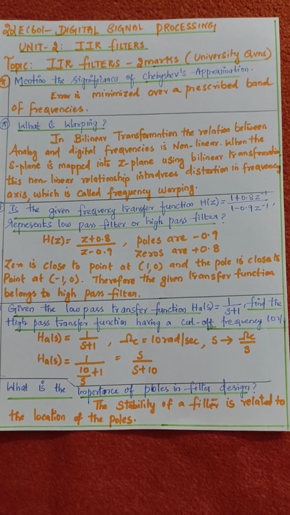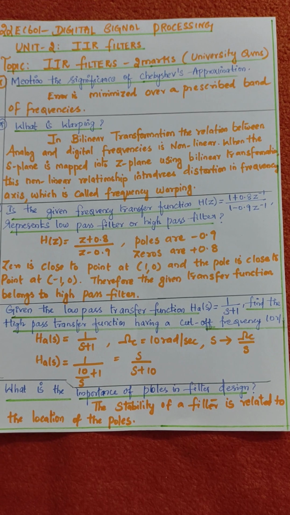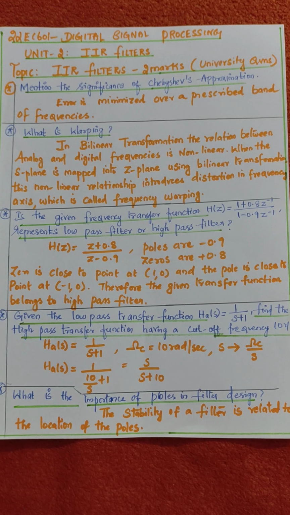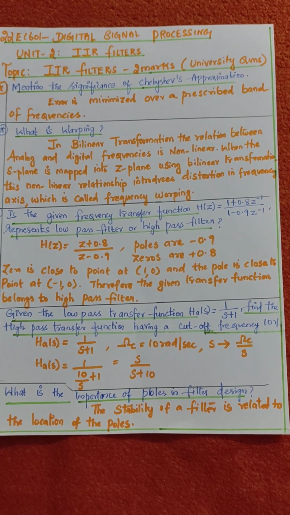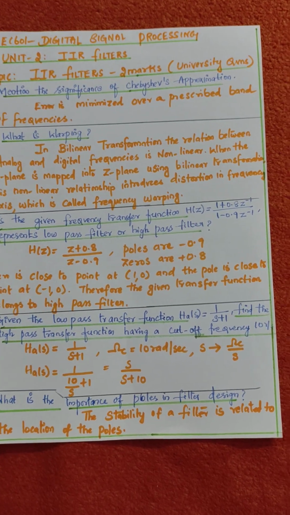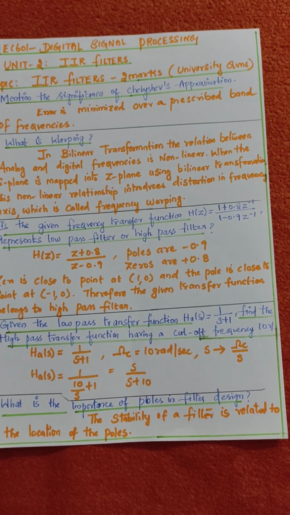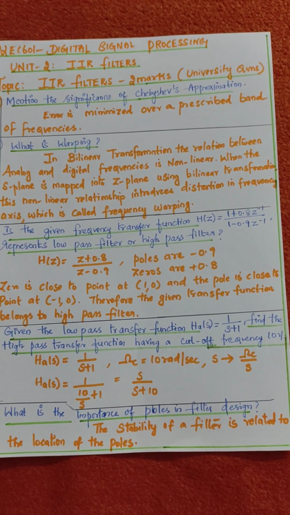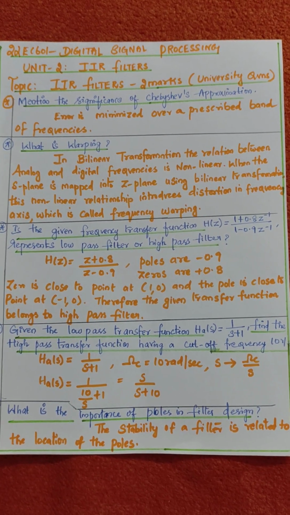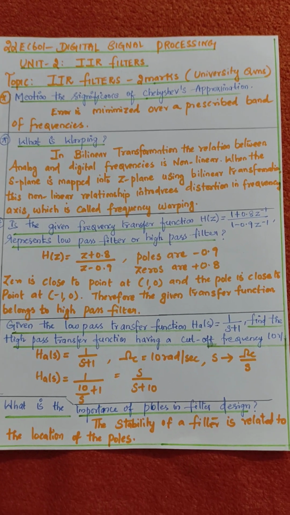Given the low pass transfer function HA of S equals 1 by S plus 1, find the high pass transfer function having a cutoff frequency of 10 radian per sample. The given HA of S is equal to 1 by S plus 1. The cutoff frequency is given as 10 radian per sample. We know the formula for low pass to high pass: S tends to omega C by S. HA of S is 1 divided by, instead of S, we substitute the cutoff frequency by S, where the cutoff frequency is given directly as 10. Therefore, 1 divided by 10 by S plus 1, which is equal to 1 by 10 plus S by S. S will go to the top, therefore S by S plus 10.